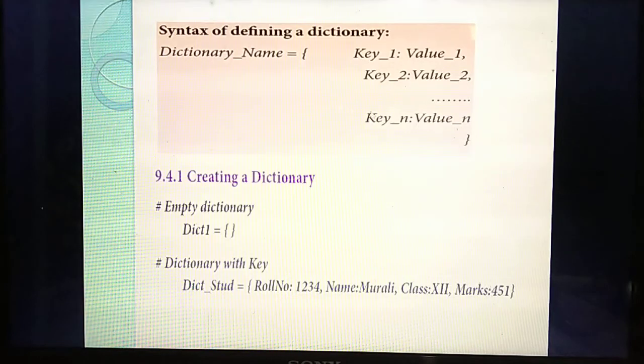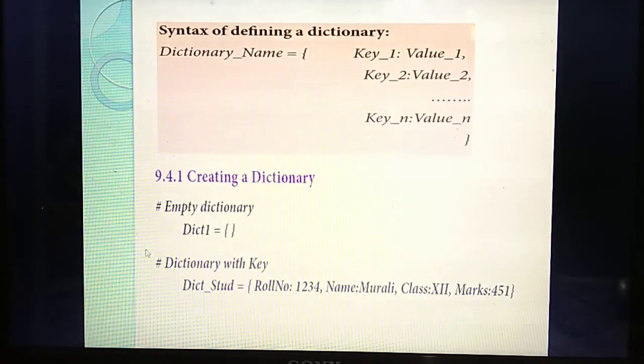Okay. So next you are going to create a dictionary. First, the empty dictionary. What do you mean by empty dictionary? Say empty tuple, empty list, empty set. What do you mean by empty? Tuple means inside the tuple there are no elements. Inside the list there is no element.